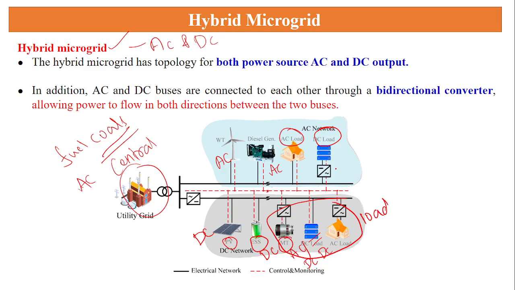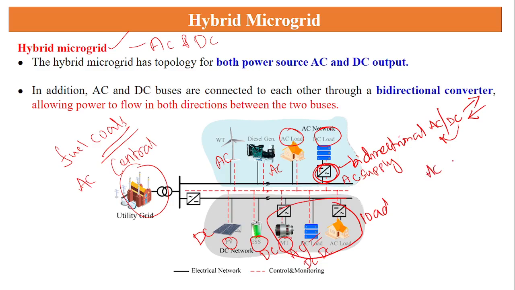Also, whatever converter we are placing over here is called a bidirectional converter. Bidirectional means, here the DC load is using an AC supply, so the bidirectional converter converts AC to DC at the secondary level. If the input is coming as DC, the DC is converted into AC.